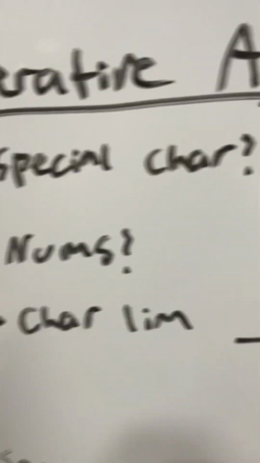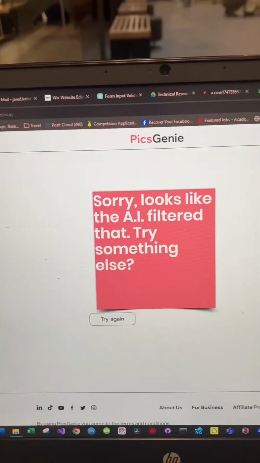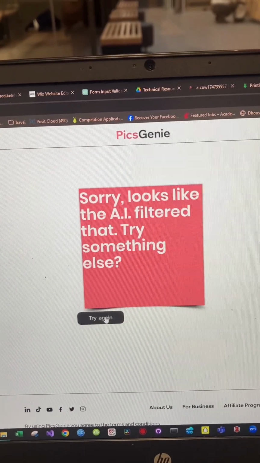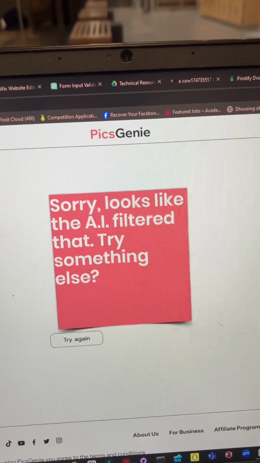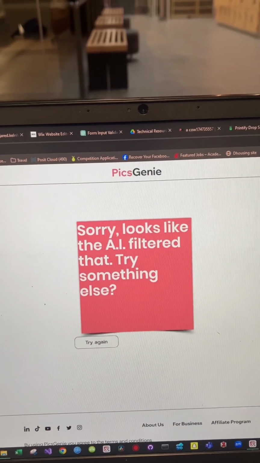Now let's test the character limit it can take. Okay, it just dropped 40,000 A's in right there. Ooh, it really filtered that. It filtered it quickly too. Let's try 10,000. Oh wow, it doesn't allow that. Let's try 5,000. Nope, let's try 1,000. Sweet.